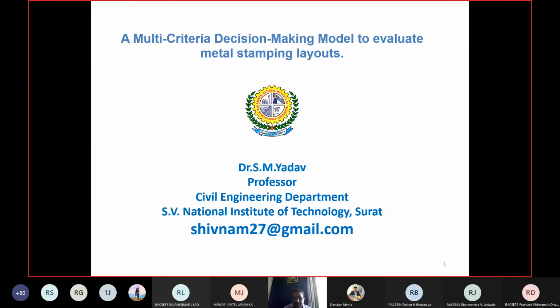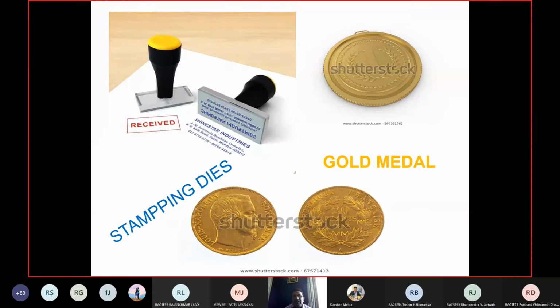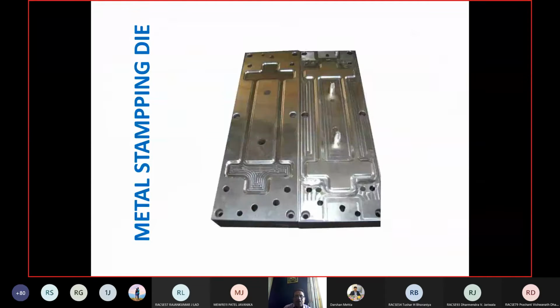Right, what is a metal stamping layout? These are the stamping layouts. You know that various types of stamps are available, where you can see gold medals and coins which are stamped, right? The stamping dies, rather, are used to make these stamps or coins that you can see in this picture. So this is a metal stamping die.